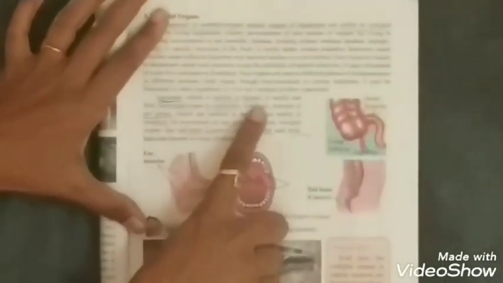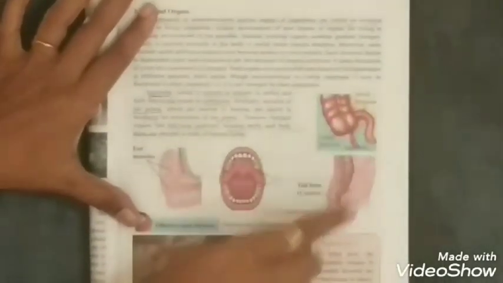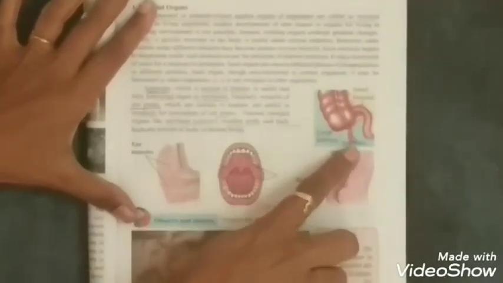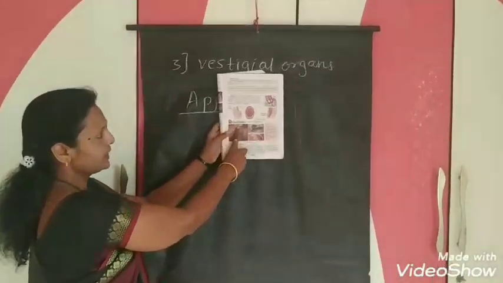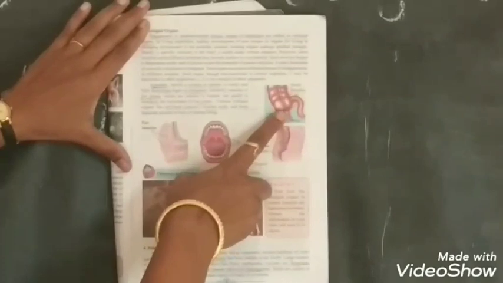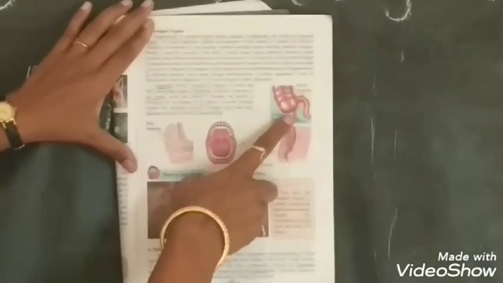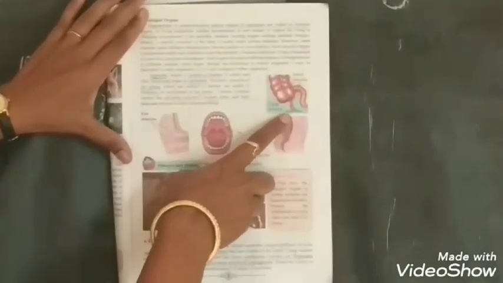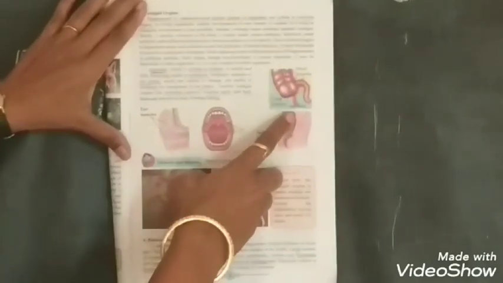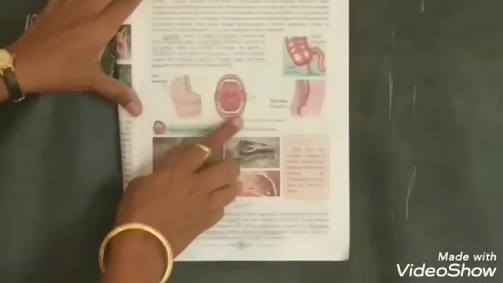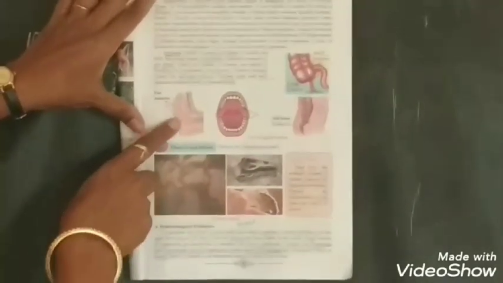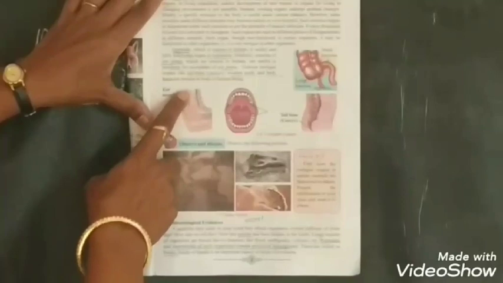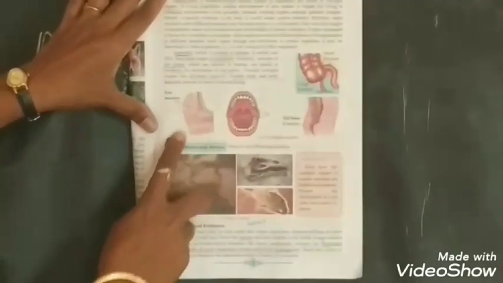Now in your textbook, some pictures are there. Now I am going to show you some pictures from the textbook of the vestigial organs. Here is the appendix, which is an elongated part, comes out near the large intestine and the small intestine. Here wisdom teeth, tailbone, ear muscles which are not useful. So these all are called vestigial organs.